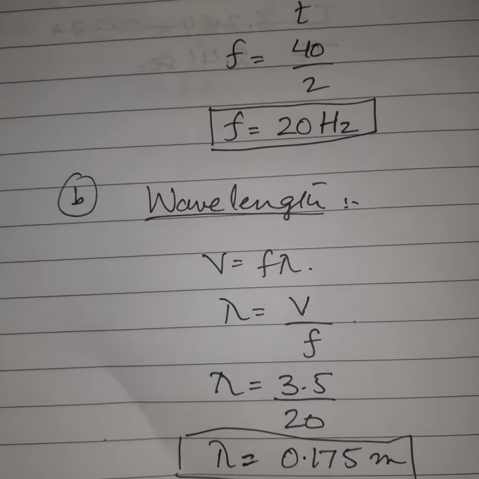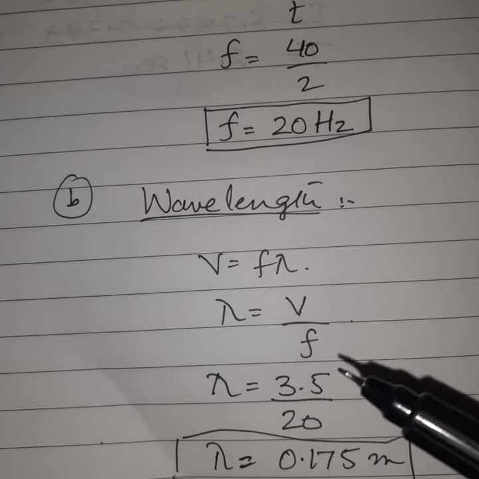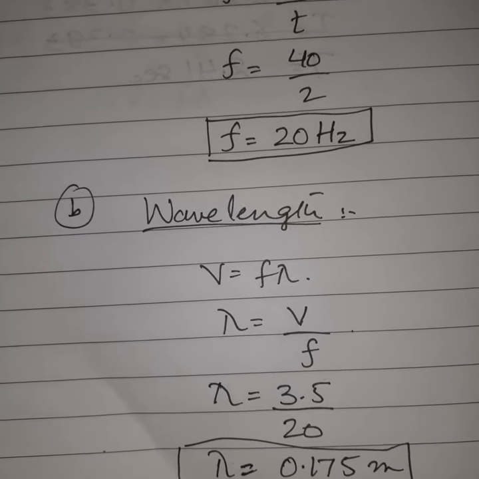You will write the results of both parts: A, the frequency is 20 hertz, and B, the wavelength is 0.175 meters.